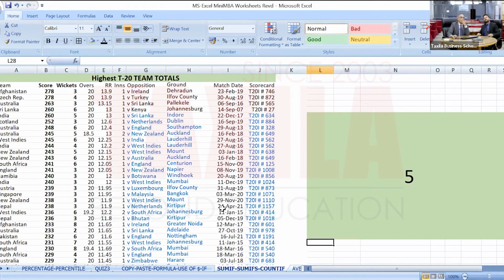Although this data is sorted, the viewers will appreciate it when the data is not sorted by scores. That's an interesting point, Dr. Sachin: when the entire score list is jumbled up and Afghanistan's 278 comes somewhere in row number 26, how do you find those numbers?